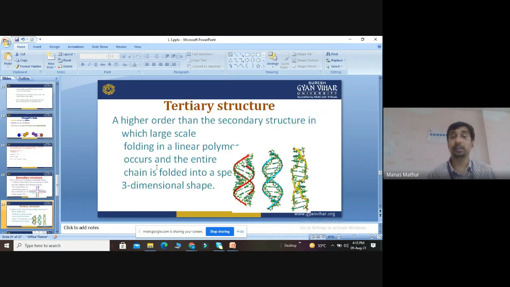Then we discuss the tertiary structure of DNA. It is a more complicated structure. It includes a higher order than the secondary structure, in which there is large scale folding. Folding in the linear polymer occurs, and the entire chain is folded into a three-dimensional structure. So we can say that the tertiary structure of DNA is three-dimensional.